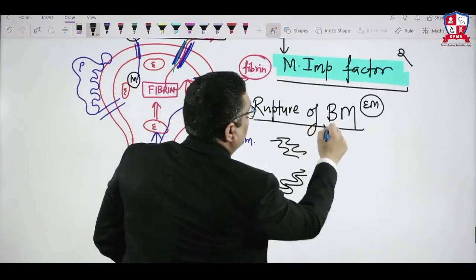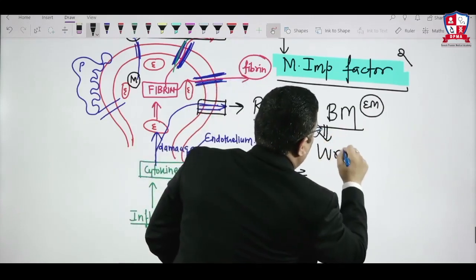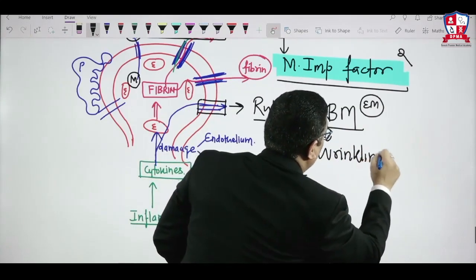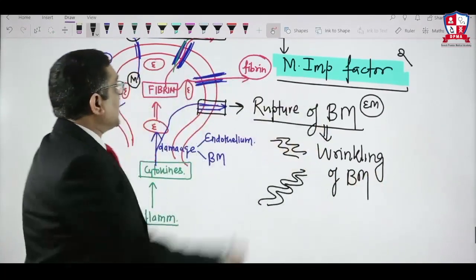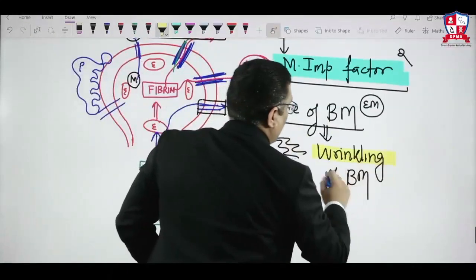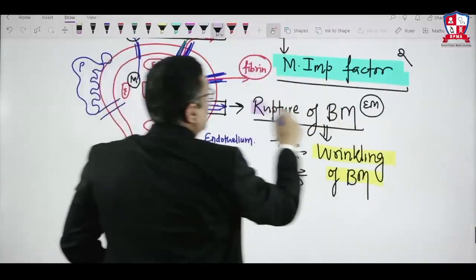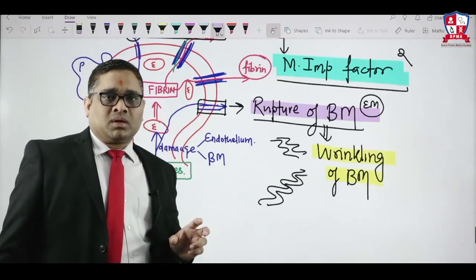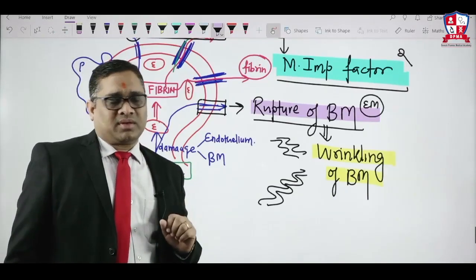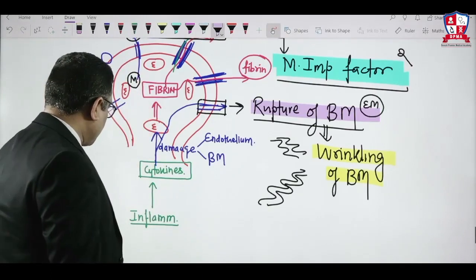On electron microscopy, due to rupture, what we are watching here is called wrinkling of the basement membrane. That is another important MCQ. Wrinkling and rupture of the basement membrane is the finding on electron microscopy of RPGN, right? These are important things which we have to understand.